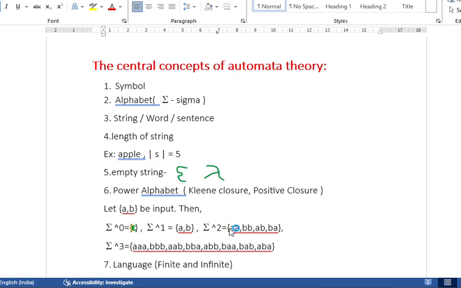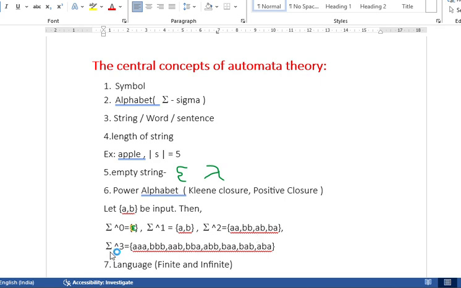Next, sigma power 2 means the length of the string is 2. So the length of that particular string should be 2. If you see here, what is the length of this apple? 5. And similarly, this AA, what is the length? 2. BB? 2. AB? 2. BA? 2. So the length of that particular string should be 2. In that way, we have to represent the things with A and B only.